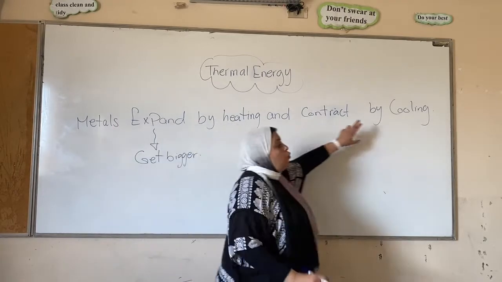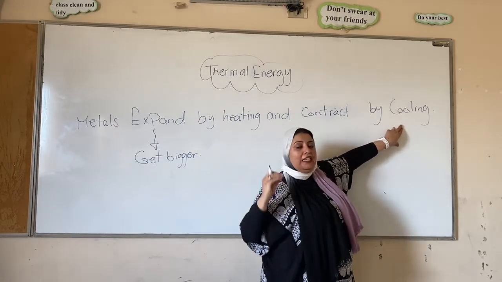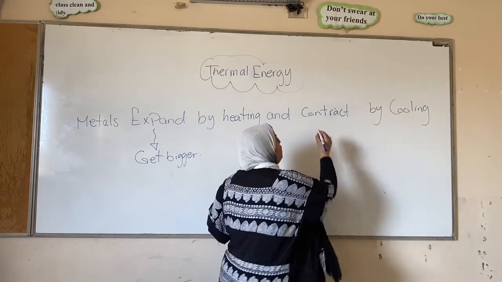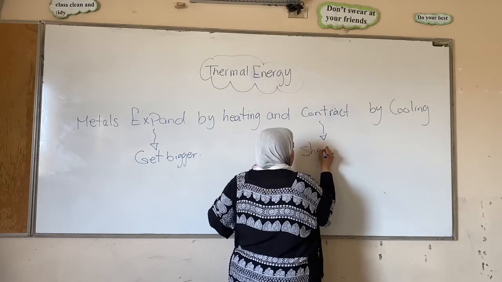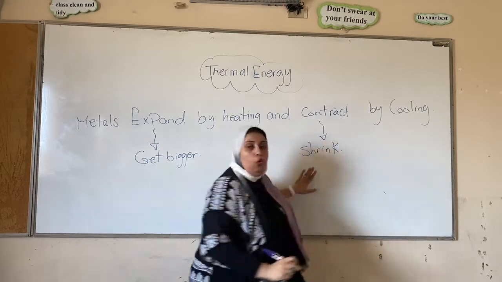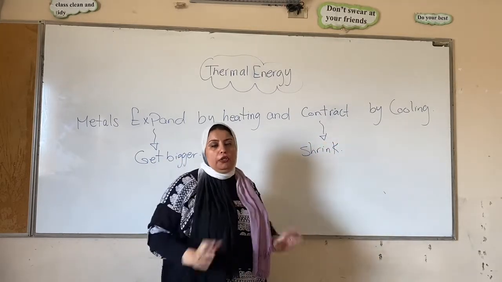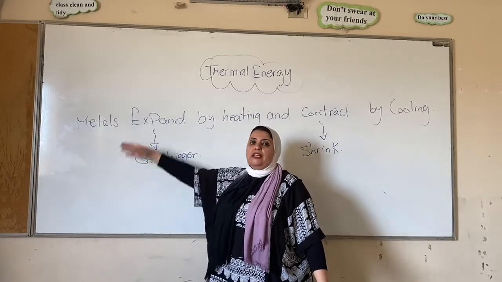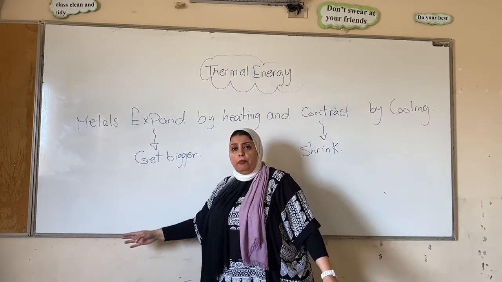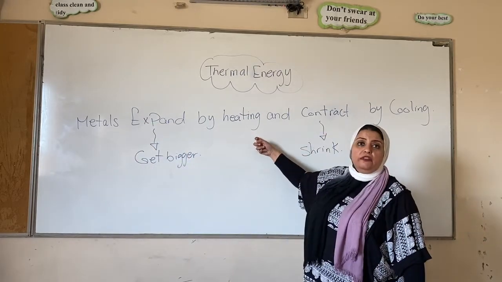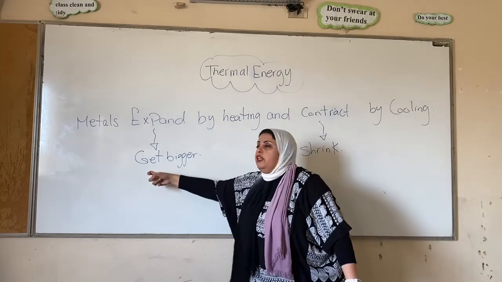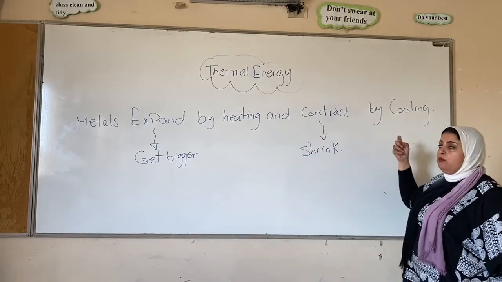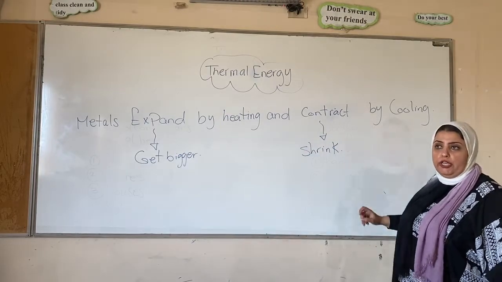But if I cool it down or decrease its temperature, it will contract. What's meant by contract? Shrink. Or what? Or get smaller. So again, metals, the group of elements which has all of the properties that we just said, when I heat them up or when they get hot, they get bigger or they expand. But if I cool them down, they contract or shrink.